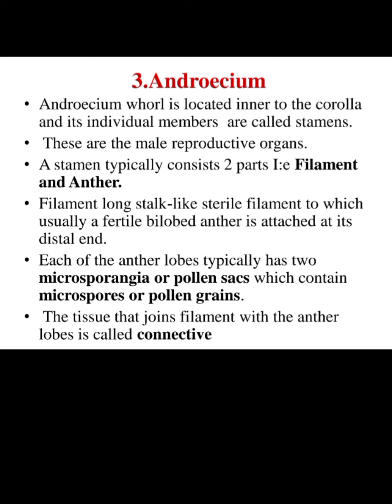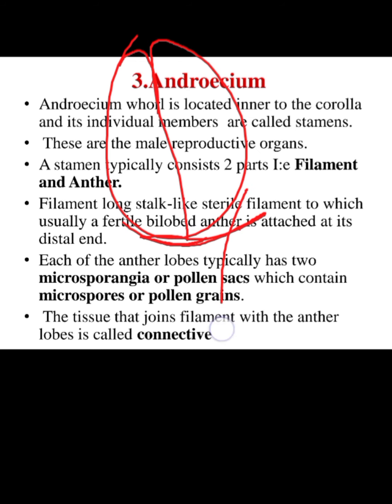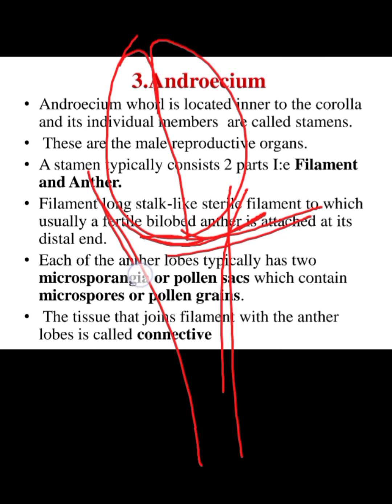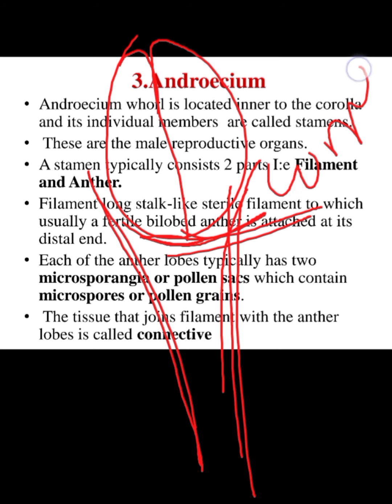The tissue that joins the filament with the anther lobe is called connective. Here this is the structure of the anther, which is bilobed. At the distal end a stalk is present, and this part where the anther and filament are joined is called the connective.